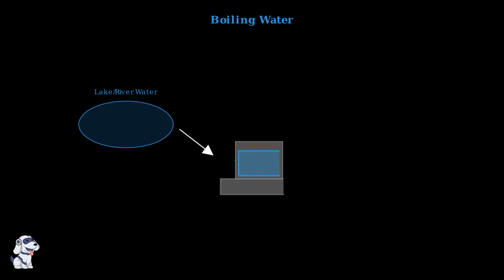Boiling is the most reliable way to kill Giardia cysts in water from natural sources. When you collect water from lakes, rivers, or streams, always boil it before drinking. Bring the water to a rolling boil at 100 degrees Celsius or 212 degrees Fahrenheit. Maintain the boil for at least 1 full minute. This temperature and time combination will destroy all Giardia cysts and make the water safe to drink.